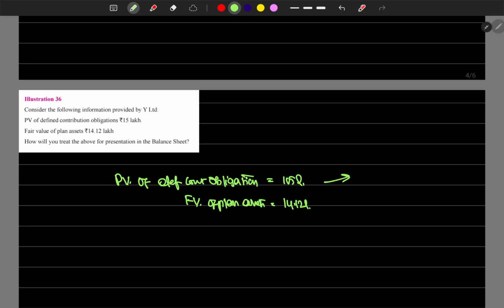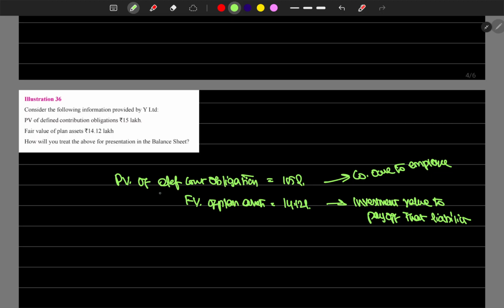This is what we owe to the employees, and the investment value is what the company has set aside to pay off that liability.